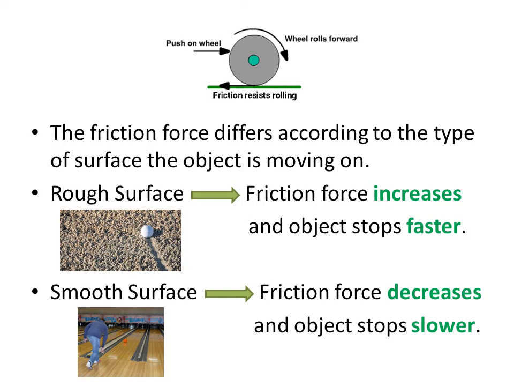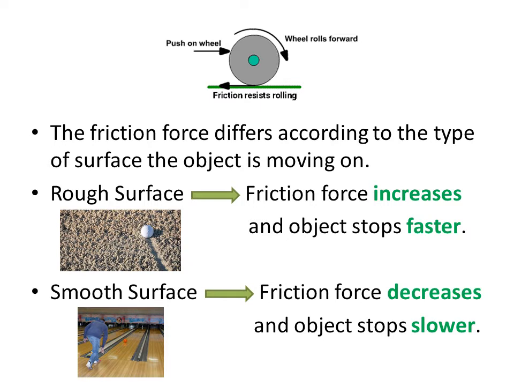You feel that your legs are much more stable on a rough surface than on the smooth surface, because the friction on the smooth surface is very, very low, and that's what makes you slip. We are going to take this in lesson 2 in detail. So let's keep in mind the balls and the rough surface and the smooth surface. From what I just said, this means that the friction force differs according to the type of floor. If the floor is rough, the friction force will increase and the object will stop faster.